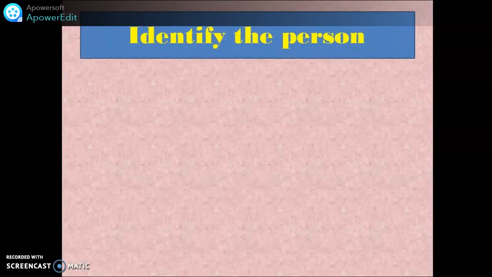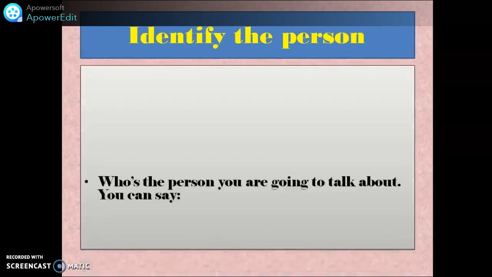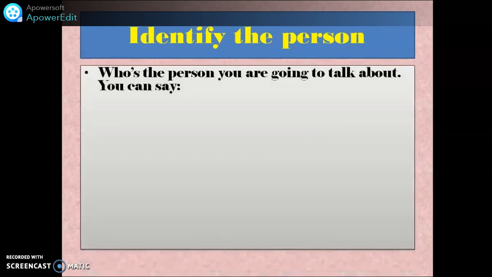Let's move again. Before we start a paragraph, we need to identify the person we are going to talk about. So who is the person you are going to talk about? To identify the person, you just need to use some sentences like these examples. Steve, between two commas, my new neighbor, is a different person.